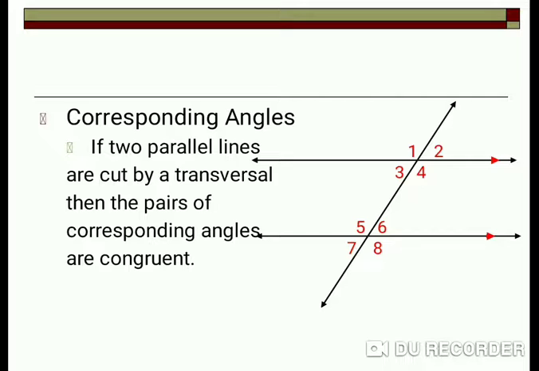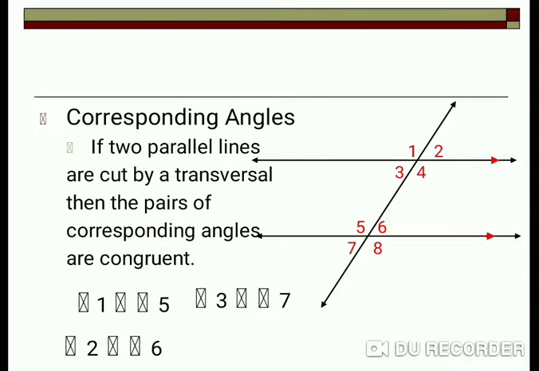So 1 and 5 are congruent, that is equal. Another pair of corresponding angles is 2 and 6. Look, 2 and 6 are corresponding, so angles 2 and 6 are congruent. Then another pair is 3 and 7, and they are congruent.